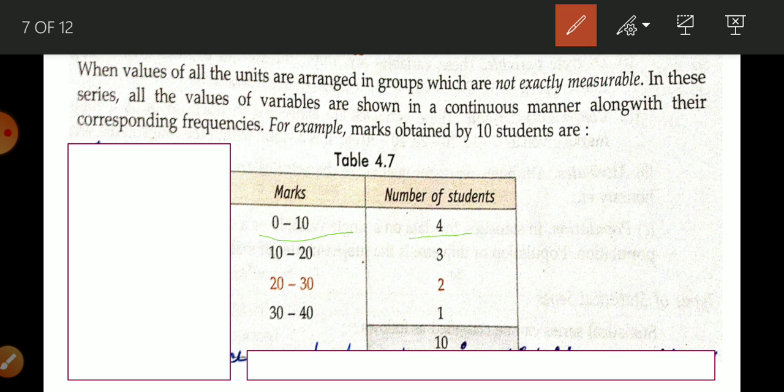When value of the units are arranged in the group but which are not exactly measurable, this is known as a continuous series. And in these series all the value of variable are shown in a continuous manner. यहाँ आप देख सकते हो continuity है 0 to 10, 10 to 20, 20 to 30, 30 to 40. So there is a continuity. Okay student, now